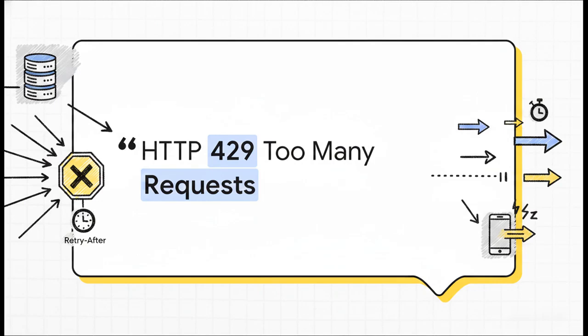So if a rogue script or just a very impatient user hitting refresh exhausts those tokens, they're immediately hit with the infamous HTTP 429 status code. It means exactly what it says: too many requests. And what makes this so effective is that it's often accompanied by a Retry-After header. This explicitly tells the client exactly how many seconds to wait before trying again, preventing them from aggressively spamming the server and making the overload even worse.